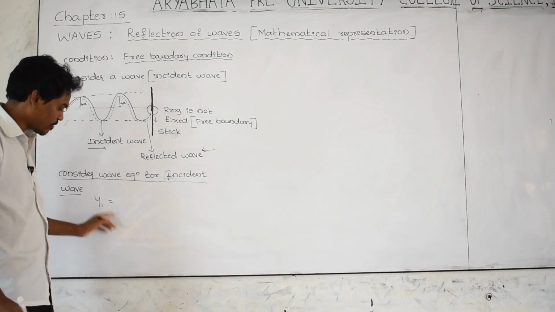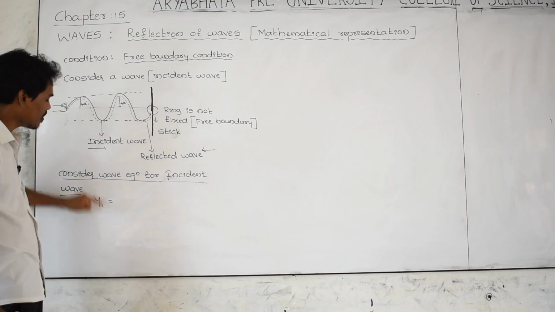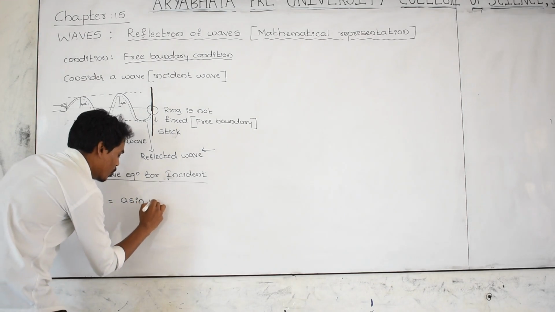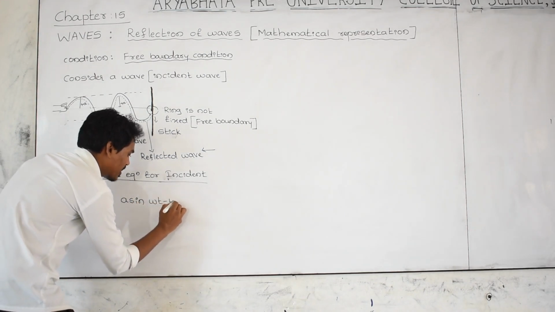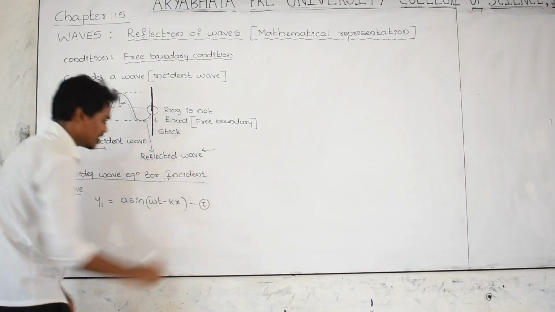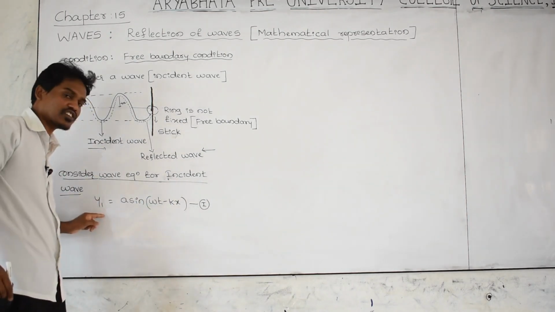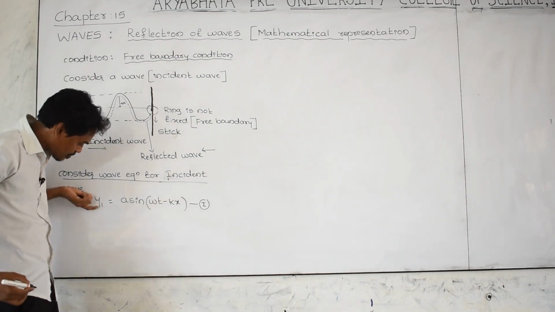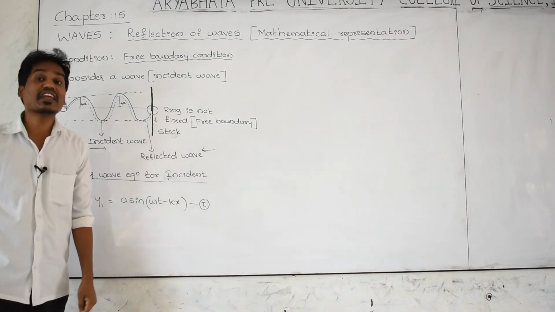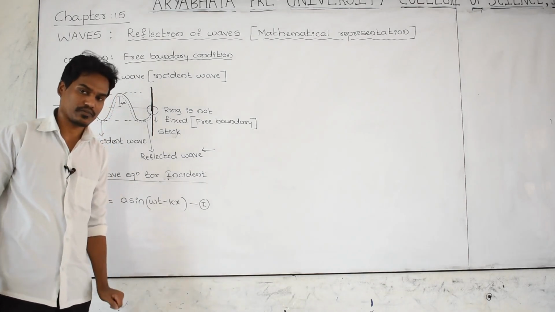Why do I have to take it as y1? The y1 is the displacement produced by the first wave, the incident wave. For the y1 wave equation I am considering y1 = a sin(omega t minus kx). Let us consider it as equation number 1. This is the wave equation for the first wave, the incident wave. By using this equation, we can find the displacement. Y1 is the displacement produced by the incident wave from the mean point.